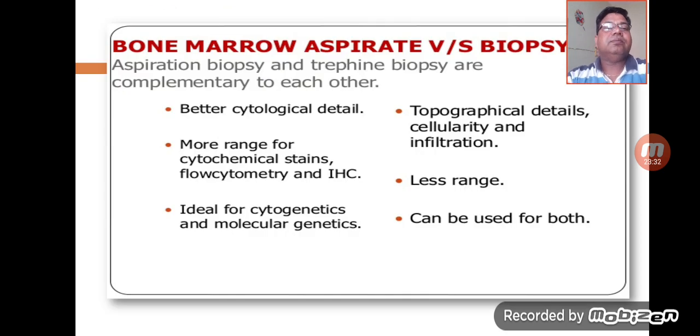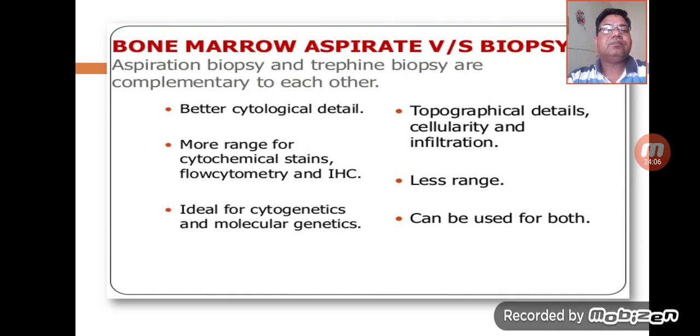Now coming to the difference between these two procedures, the bone marrow aspiration and the bone marrow biopsy. Aspiration and trephine biopsy are complementary to each other. In the bone marrow aspiration we will see better cytological details, and in case of bone marrow biopsy, it is better to see the topography of the cells, the cellularity and the infiltration, which are easily appreciated.